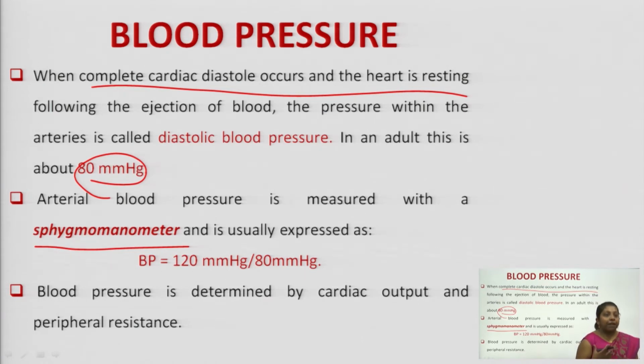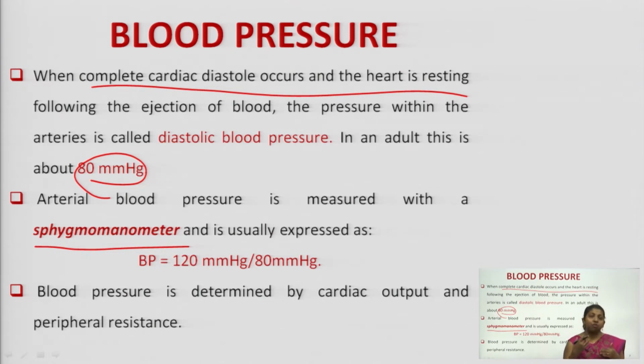Whenever we are measuring our blood pressure, we talk about systolic by diastolic blood pressure, combined, which is 120 by 80 mmHg. 120 is systolic blood pressure, whereas 80 is diastolic blood pressure.